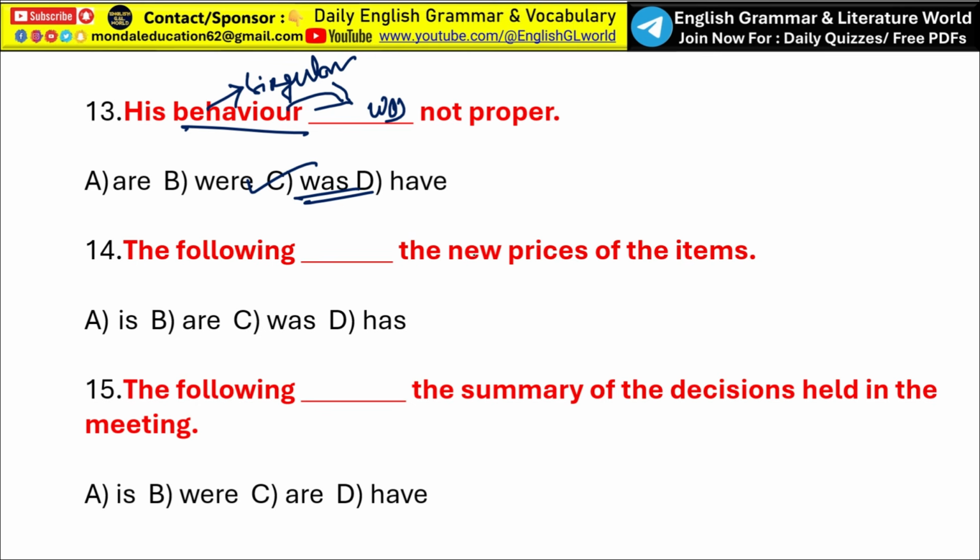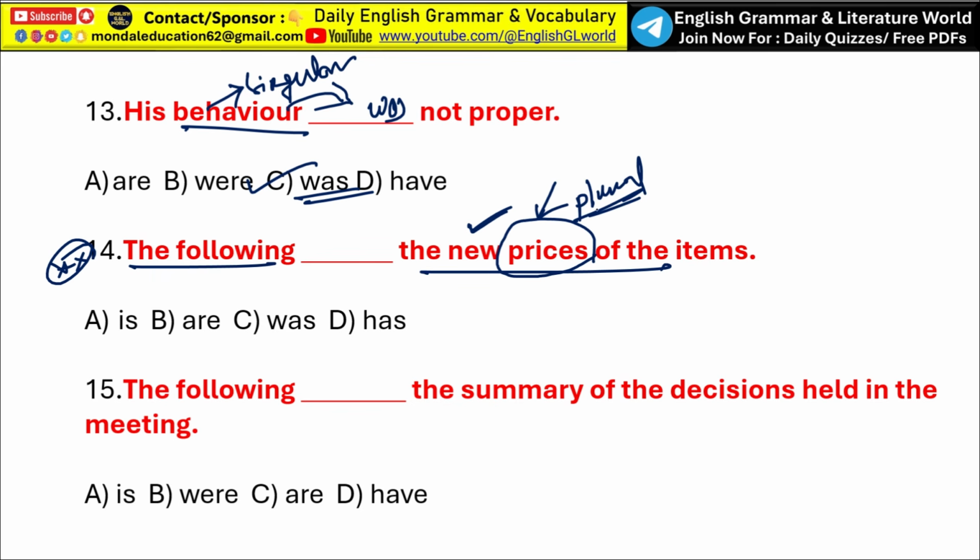Next, the following dash the new prices of the items. So this one is very crucial. Okay, let's understand this sentence carefully. Because the following often confuses students. The subject here is the following, but this expression does not have a fixed number. Okay, is it singular or plural? So can you tell me the following is singular or plural? You cannot identify. So this number depends on what comes after. Okay, so we have to focus on the last part. We have to focus on the new prices. Here the subject part, that is new prices. So you have to just focus on the prices part. So here prices suggest plural form.